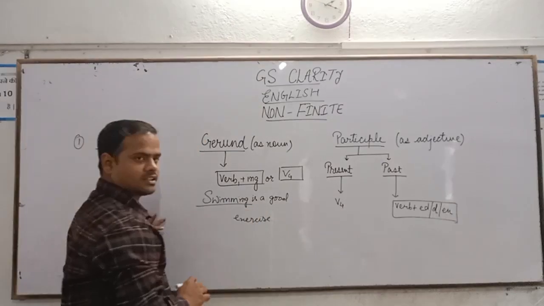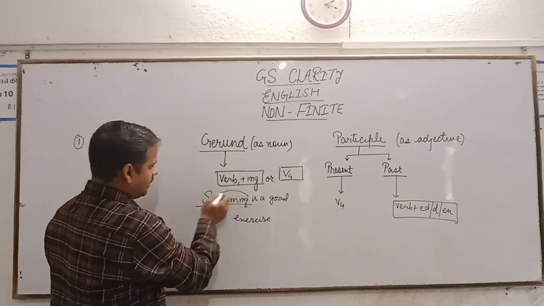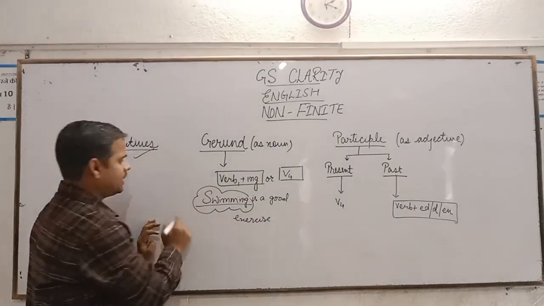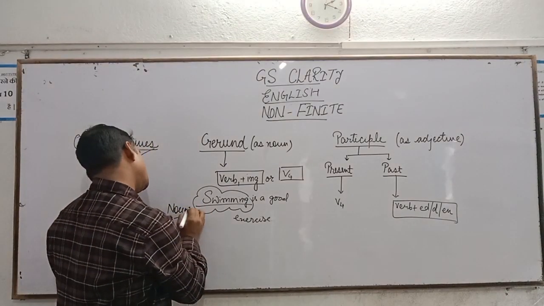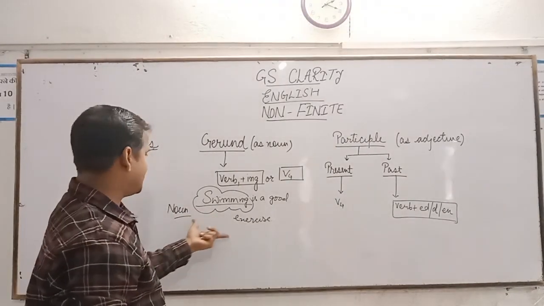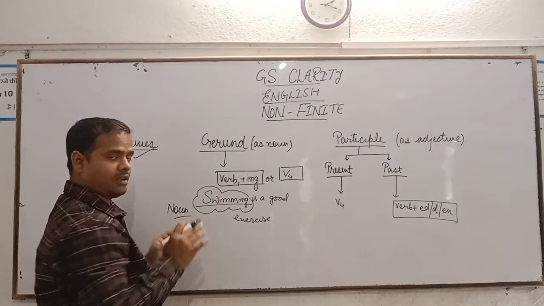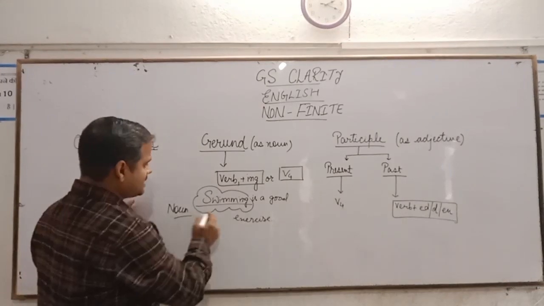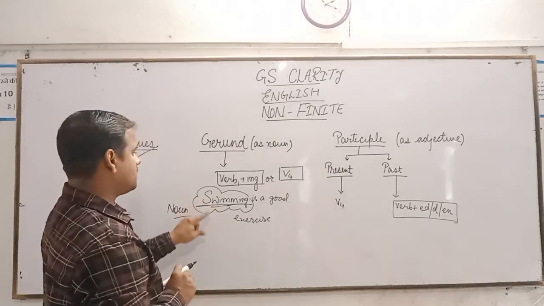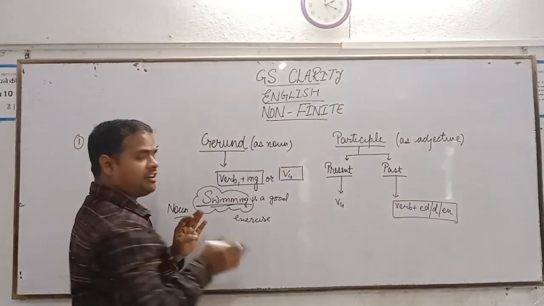So here swimming is what? Swimming is a verb. But according to gerund, swimming is noun. How can we say swimming is noun? Because this verb is working as a noun, so this is called gerund. My question was how it is a noun. It is working as a subject, and we already understand that subject either can be noun or pronoun.